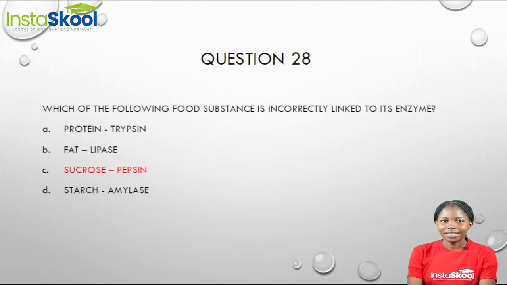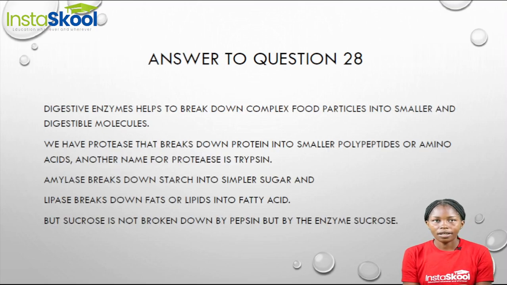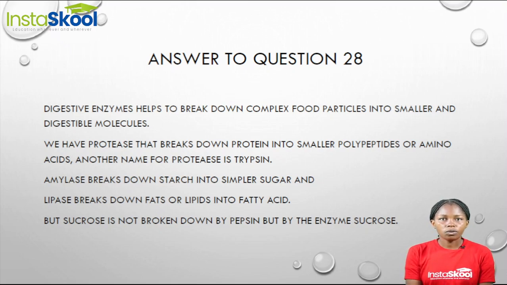Question 28 says, which of the following food substances is incorrectly linked to its enzyme? Now when we talk about digestive enzymes, we're talking of those enzymes that help to break down complex food particles into smaller and digestible molecules. Now, one of the digestive enzymes we have is amylase.